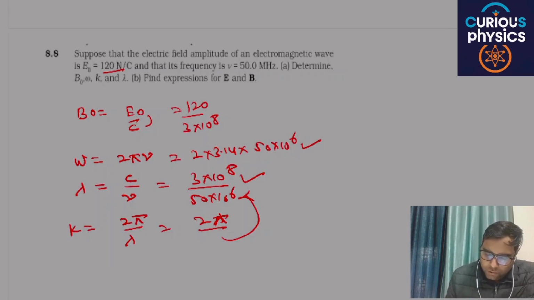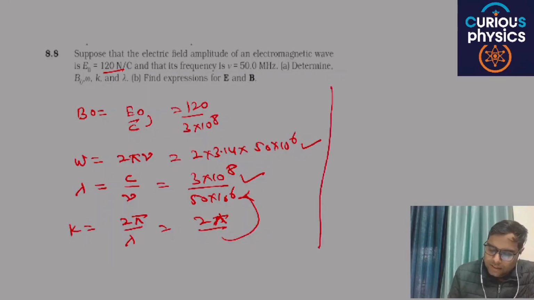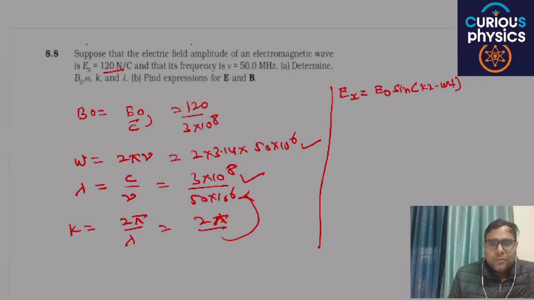Okay, now you have to write the expression for the electric and magnetic fields. Then E and B can be written as follows. Let's say E is moving in x direction, then you will write E naught, which is 120, sine of kz minus omega t, where you have also found the value of omega. Let's say the wave is moving in z direction. Are you able to understand my point?